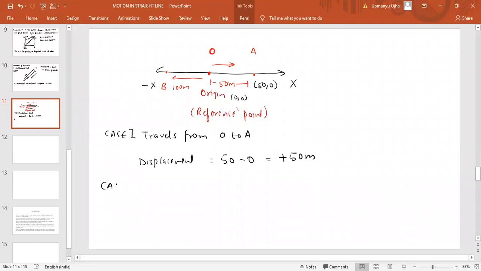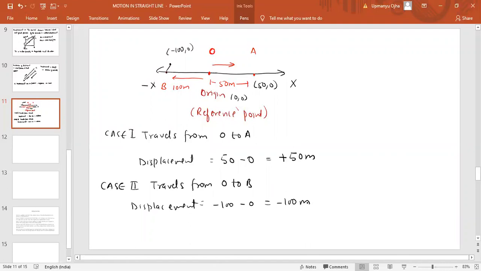Now case 2, when the particle travels from O to B. The B coordinate is minus 100, 0, because it is on the negative side of the x-axis. So displacement would be what? Displacement would be final position, which is minus 100, minus 0, which is minus 100 meter. So when the particle travels from O to B, displacement would be minus 100 meter.